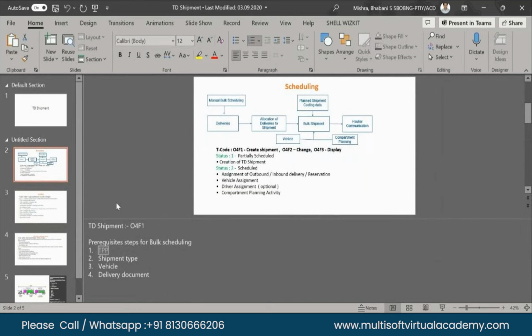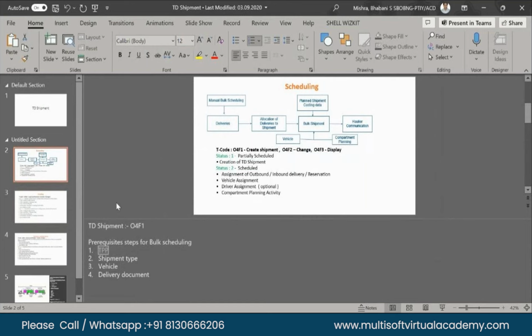Transportation planning point, normally we use the short form TPP. It represents a group of employees responsible for planning transportation. So a transportation planning point can cover one or many shipping points. Transportation planning points are independent organizational units of the logistics module. We can use many deliveries in one transportation planning point.